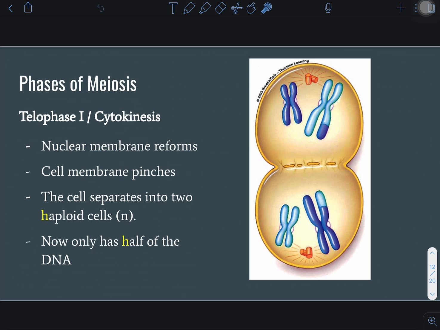Then telophase, cytokinesis, very similar to mitosis, but now the nucleus starts to reform. So we start to get this nucleus reforming, and we get this pinching of the cytoplasm. At the end of meiosis 1, we have a haploid cell. We have 2 haploid cells. They have 1, 2, 1, 2. There's half the amount. We started with 4.